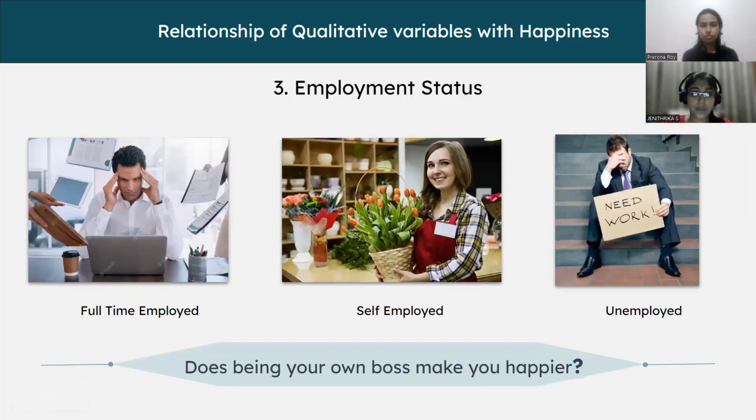Our third qualitative variable here is employment status. We have seen that the mean happiness of the self-employed is higher than that of the full-time employed and unemployed. So does being your own boss make you happier? It is evident from the visualization and the observations we have got that self-employed people are happier than the full-time employed and unemployed. Again, we have to perform statistical tests to prove the relationship between employment status and the happiness of a person.